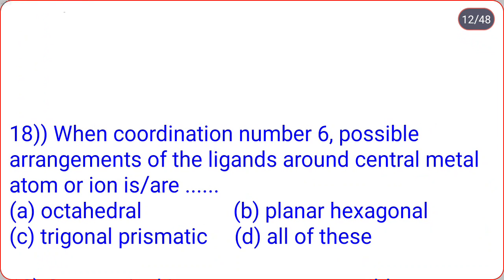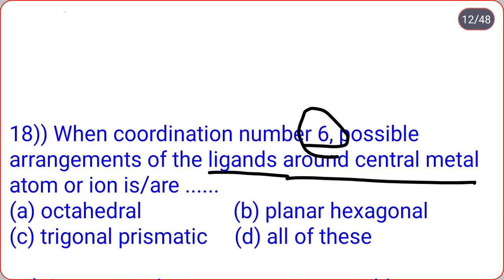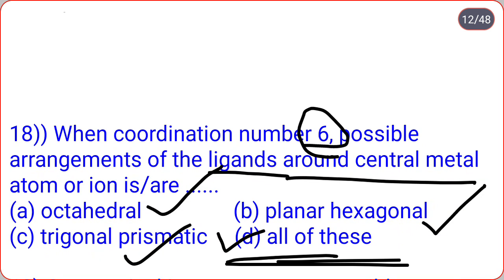When coordination number is 6, possible arrangements of the ligands around the central metal atom or ion is or are dot dot: octahedral, planar hexagonal, trigonal prismatic, all of these. So when coordination number is 6, then possible arrangements of the ligands around the central metal atom or ion are octahedral, planar hexagonal, or trigonal prismatic, means the correct option is D, that is all of these.